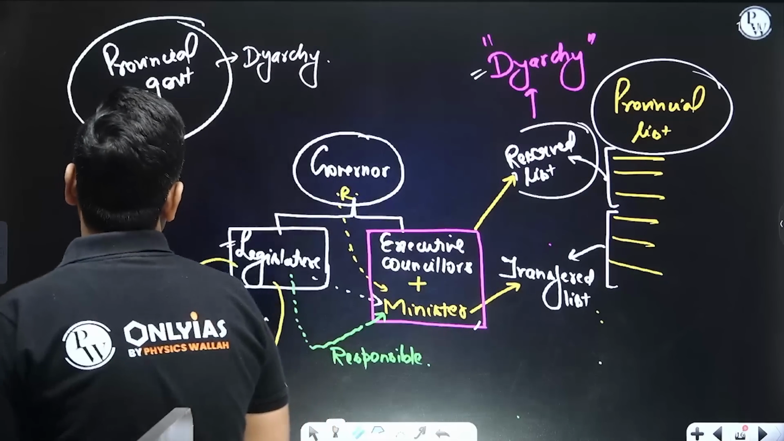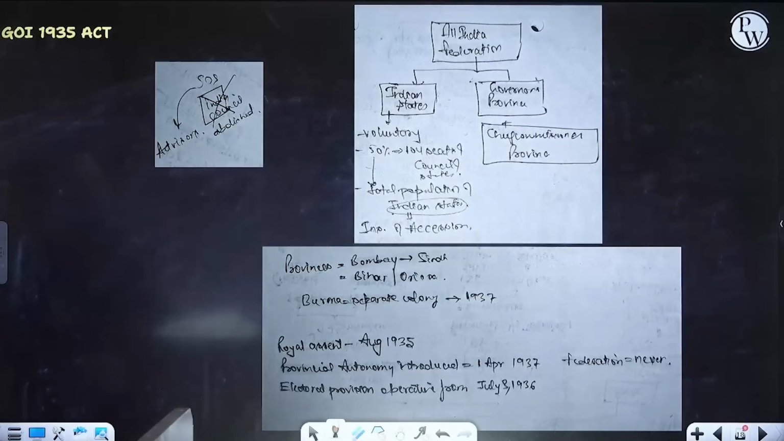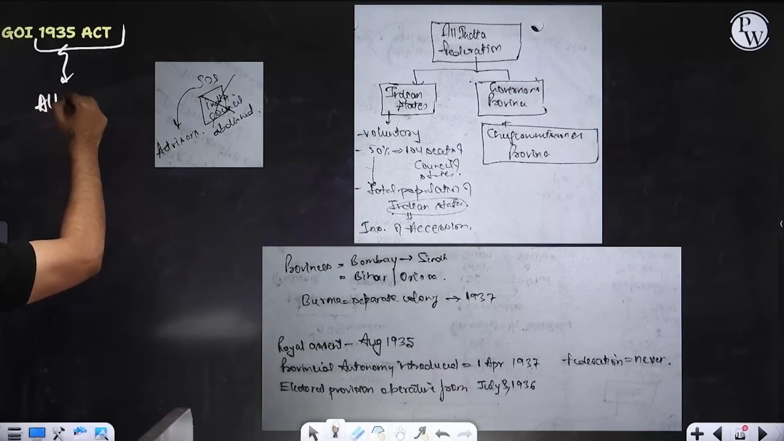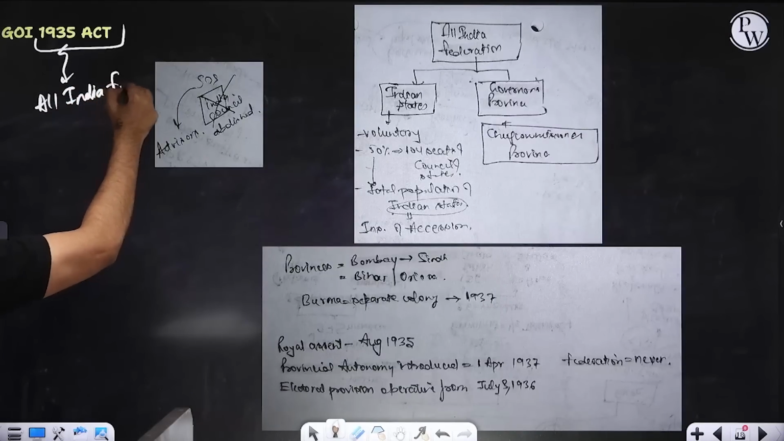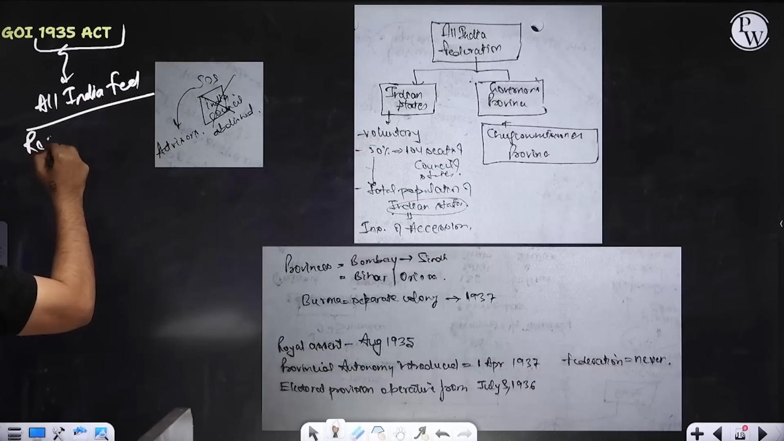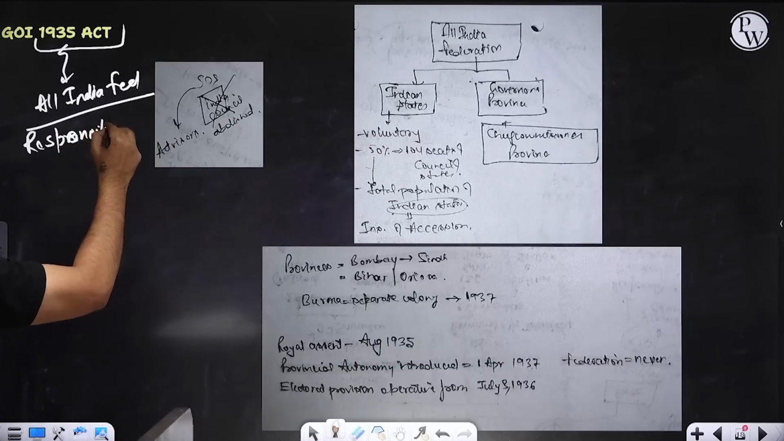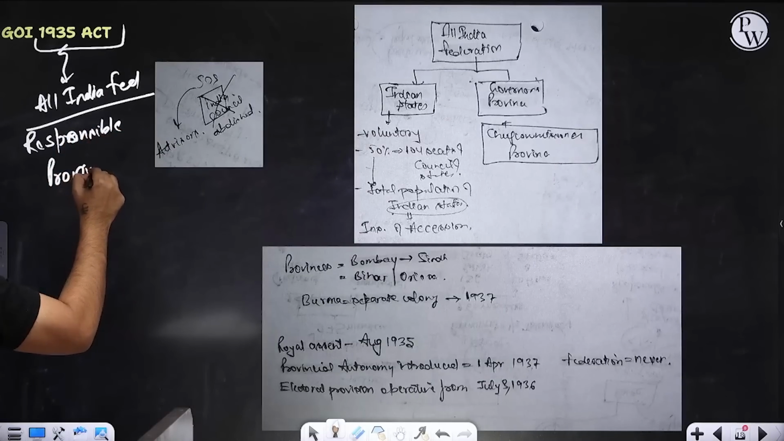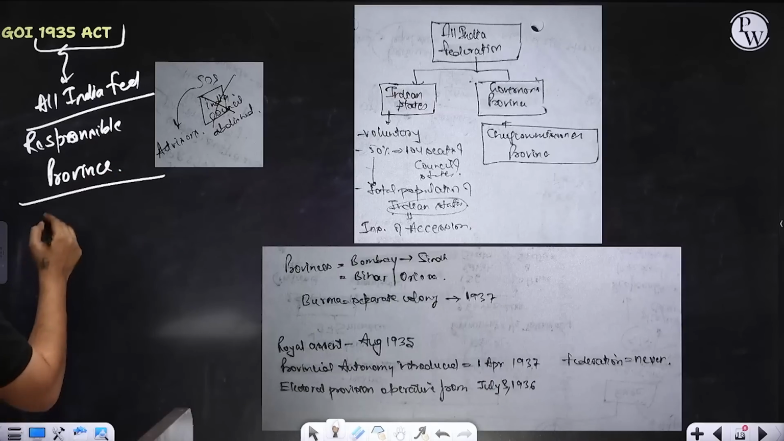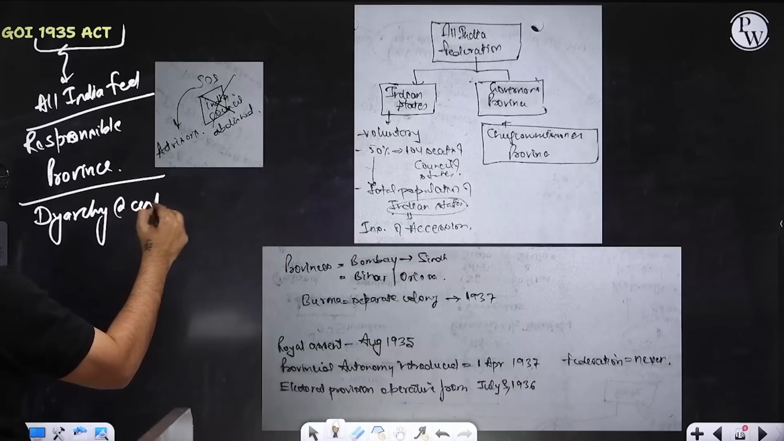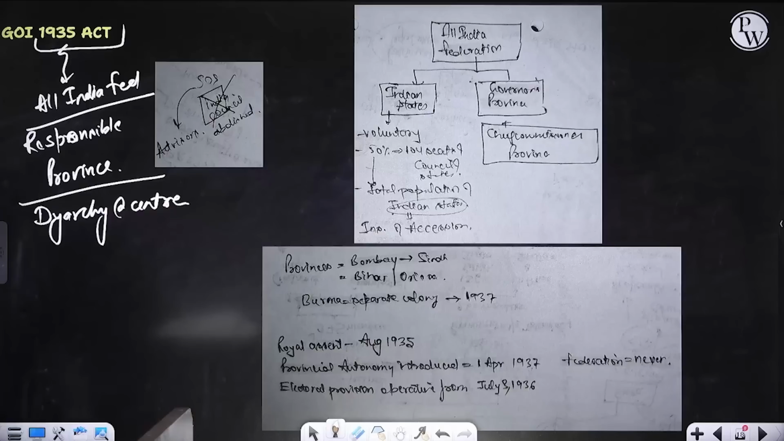Now again 1935. So 1919 we have discussed. Now let's come to the last act, which is of 1935. The major USP of 1935 is the All India Federation and responsible province. Rest you can remember like hierarchy at center. 3 points you can remember, but let's talk about this.